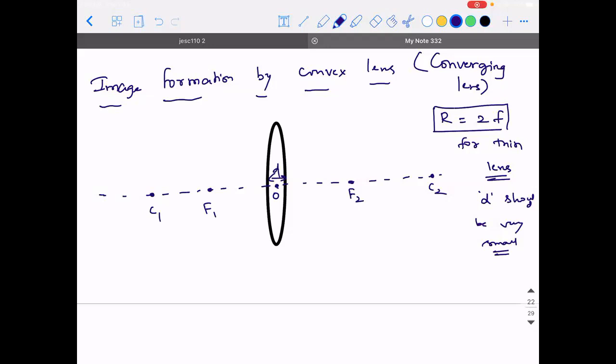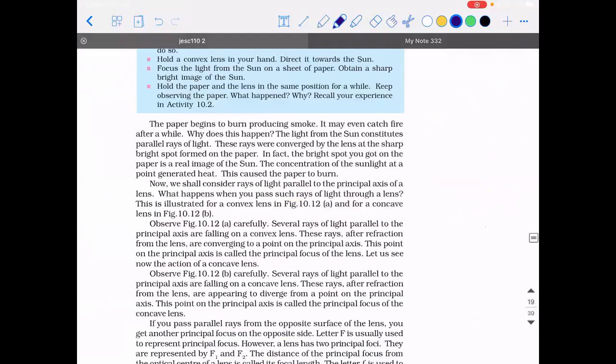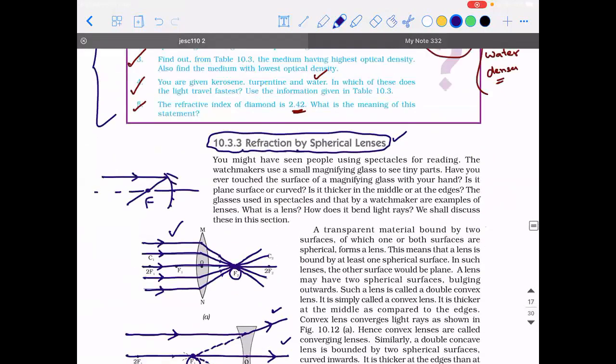Now you guys tell me, with respect to a convex lens, why is it called a converging lens? Because if you look at the definition of focus, if you take the rays parallel to the principal axis, after refraction, what is happening to them? They are getting converged and they meet at a point. Converged means they come close to each other and they meet at a point.